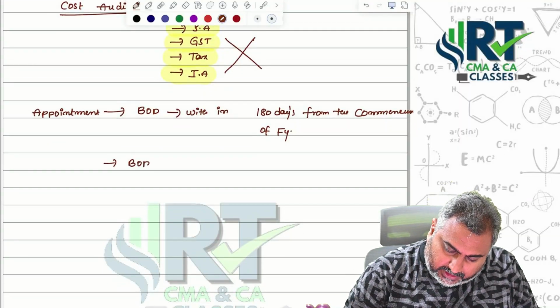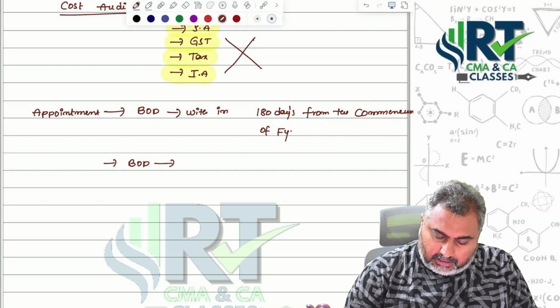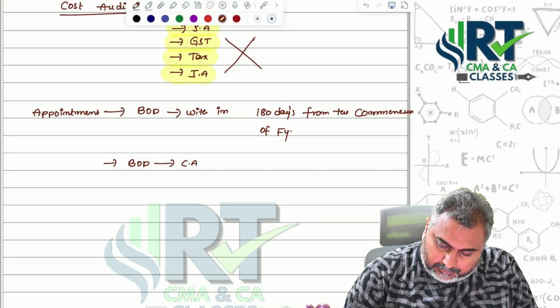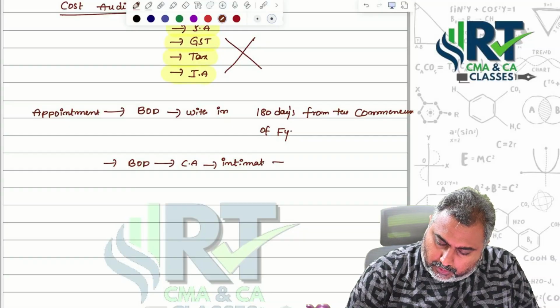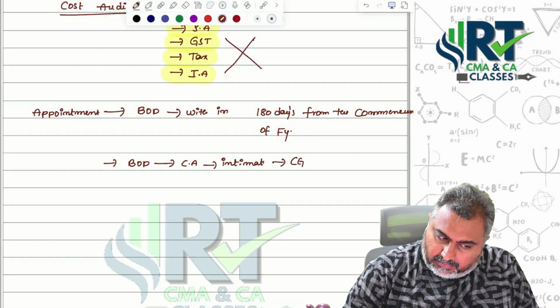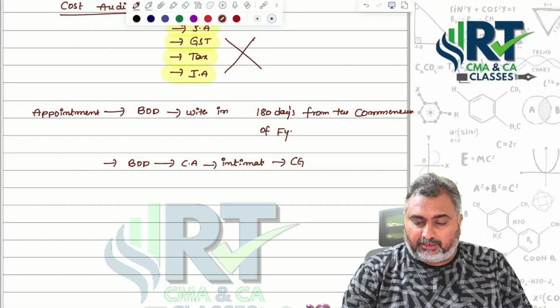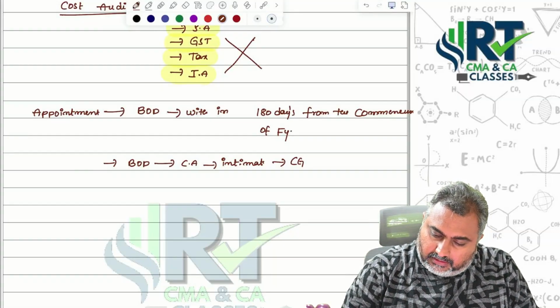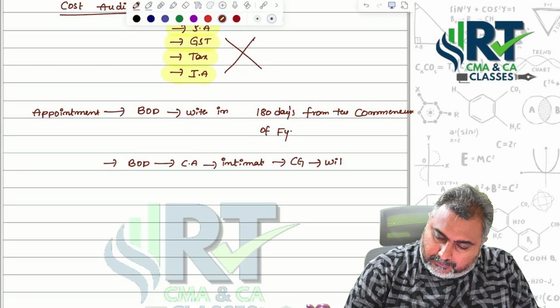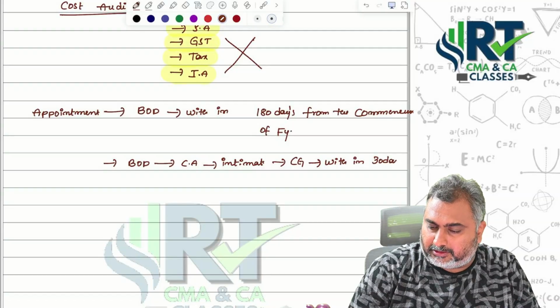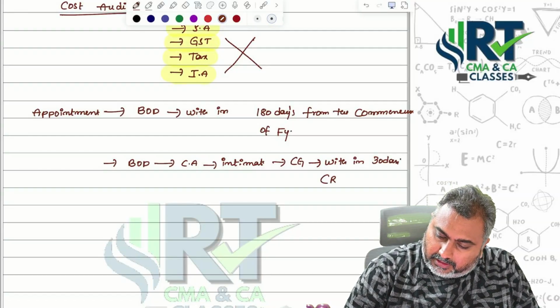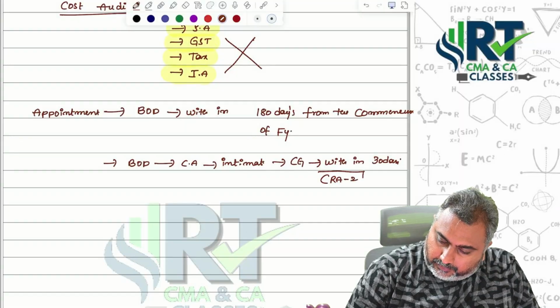After the board of directors appoint the cost auditor, they will intimate to whom? The Central Government. Within how many days, ma? Within 30 days in form number CRA-2.